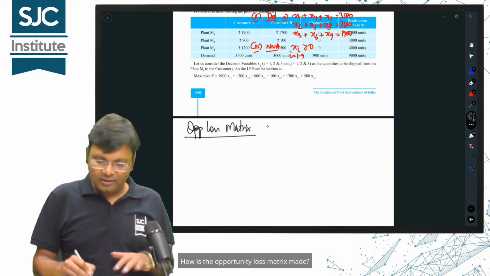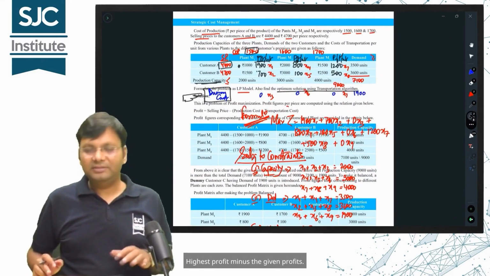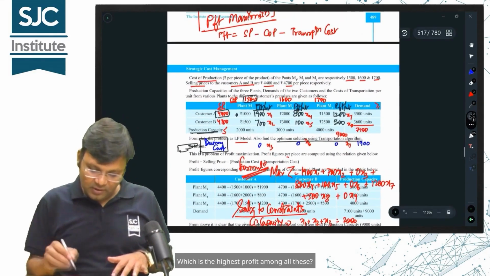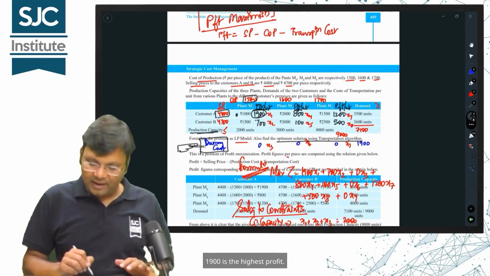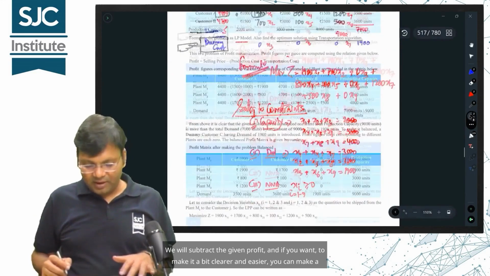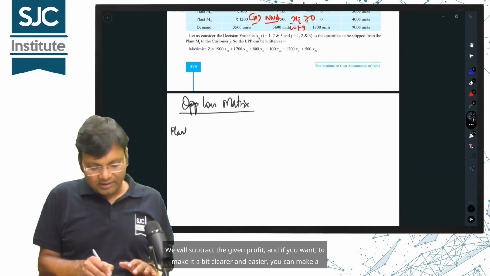How is the opportunity loss matrix made? Highest profit minus the given profits. Which is the highest profit among all these? 1900 is visible. 1900 is the highest profit. We will subtract the given profit, and if you want to make it a bit clearer and easier, you can